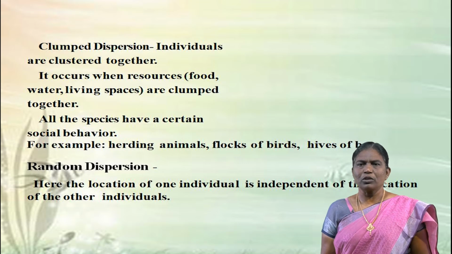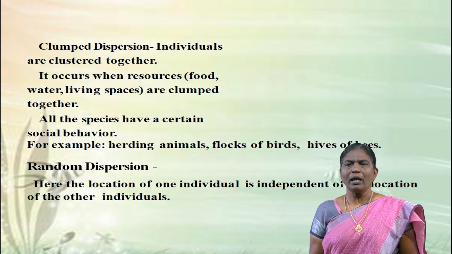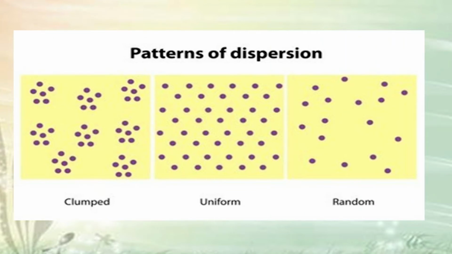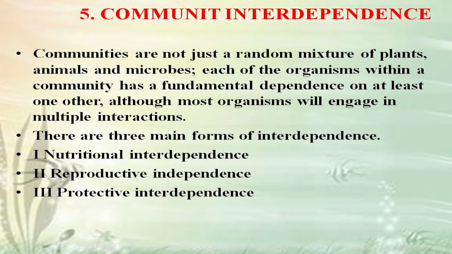The next is random distribution. Here the location of one individual is independent of the location of the other individuals. These are the patterns of dispersion, showing clumped, uniform, and random distribution. The next is community interdependence.